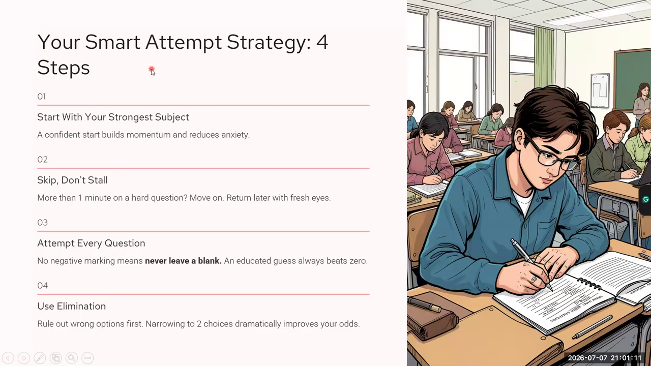Now, what is the strategy you should follow? Start with your strongest subject. Now, most of you will ask, why, ma'am, should we start with the strongest subject? There is a psychology factor behind it. When you attempt the strongest subject, whose questions you know best, you will get the right answers. You will see, "Oh, I know this, I know this too." This will boost your confidence.